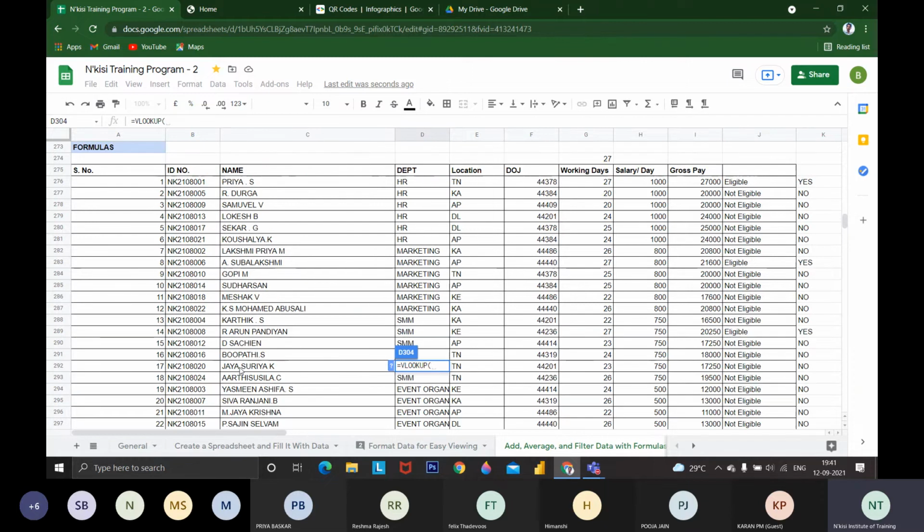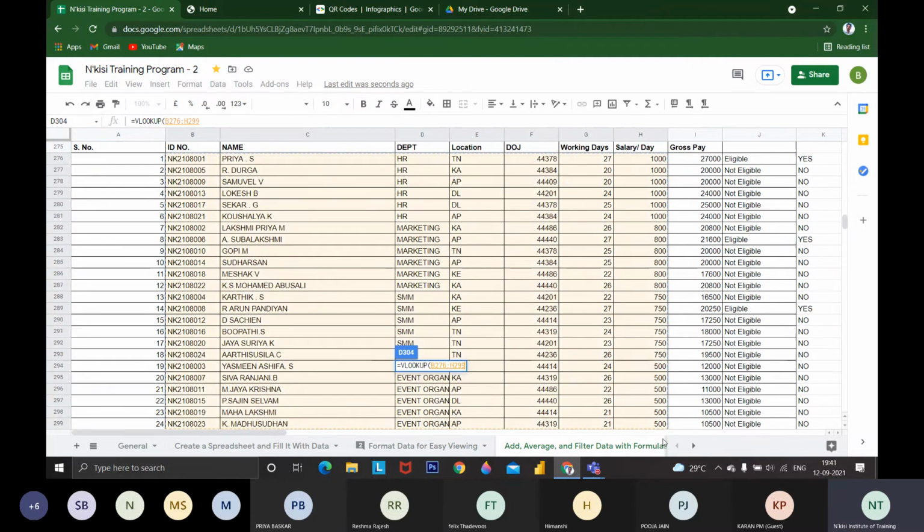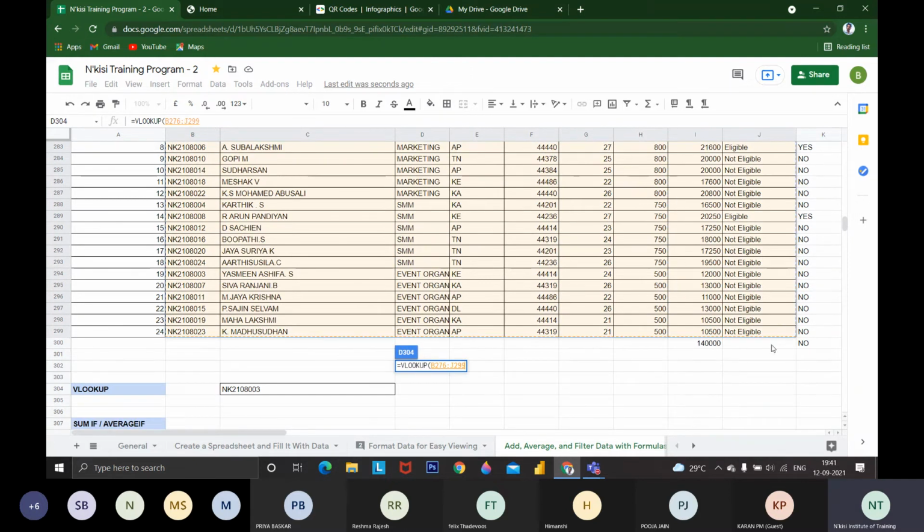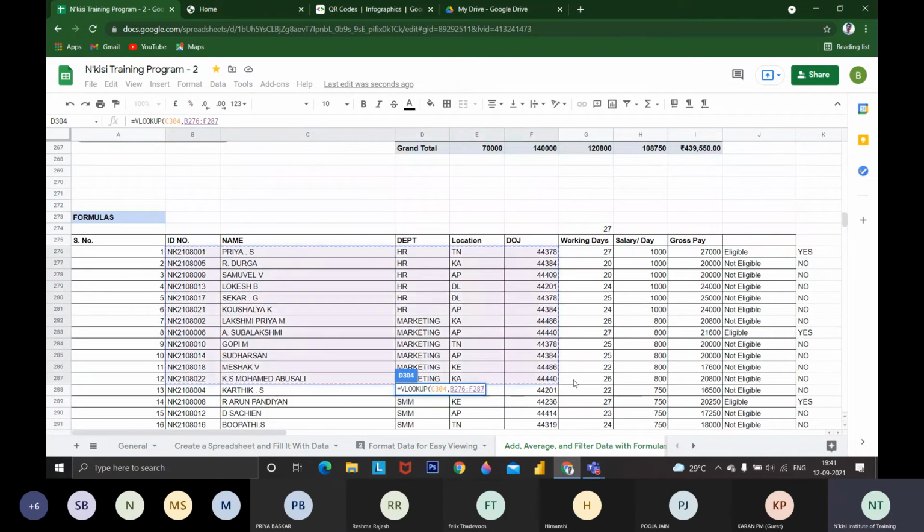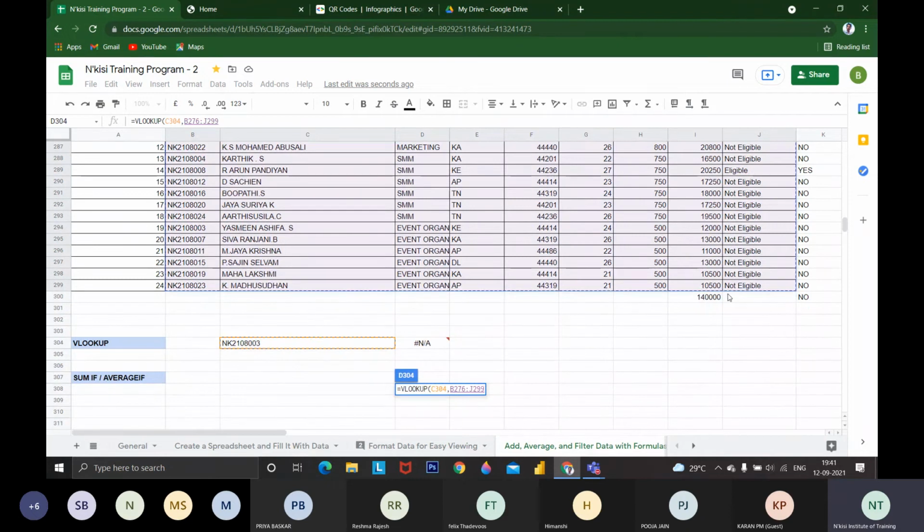If I'm going to search on the basis of ID number, I have to put the ID number first. This is the data I'm going to search. Within this data, I am going to get the ID number for this 3. Within this data, I am going to put the range. Then first the lookup value. Wait, sorry. It is equal to VLOOKUP, this lookup value, then the range where it is going to search.